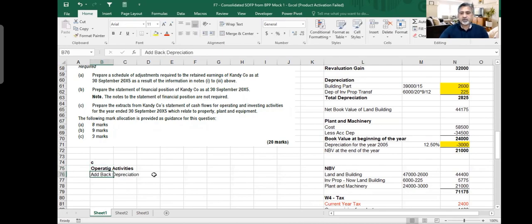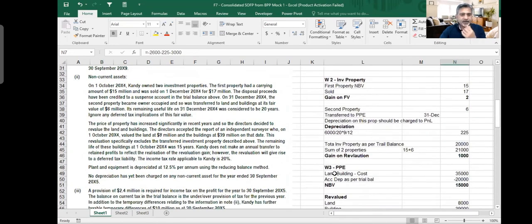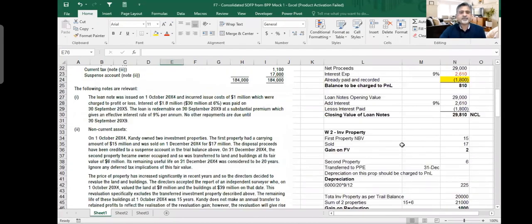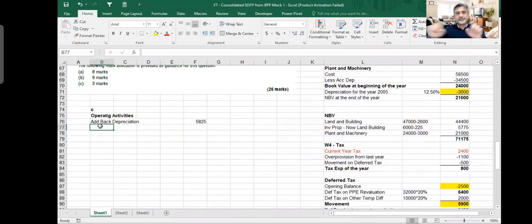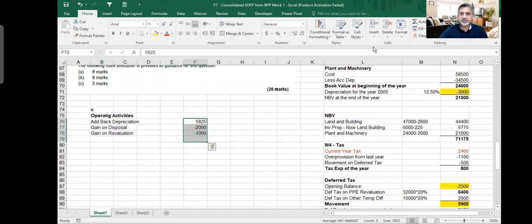And depreciation was actually, if I'm not mistaken, 5825, the 3 depreciations. So add back depreciation of 5825. This is the number we should add back into your PBIT, profit before taxation. And then you have some gain on disposal and gain on revaluation. You remember we made a gain on disposal, which was 2 million, a 15 million property we sold for 2 million. And there was a gain on revaluation on investment property of 1 million. So this 2 should be subtracted. That's all. This is pretty simple. Your operating cash flow will be adjusted by 2.825 million.